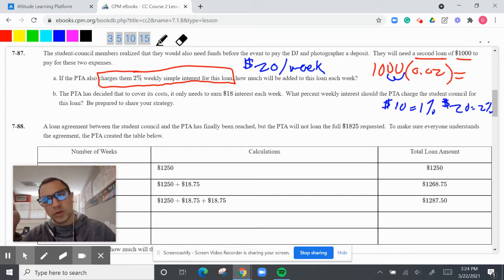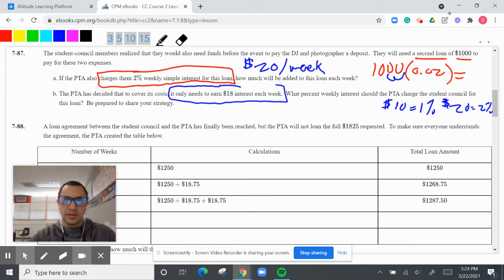Because, well, 1,000 times 0.02 is going to be 20. And you can do the math as well to show your work. B, the PTA has decided that to cover its costs, it only needs $18 interest each week.